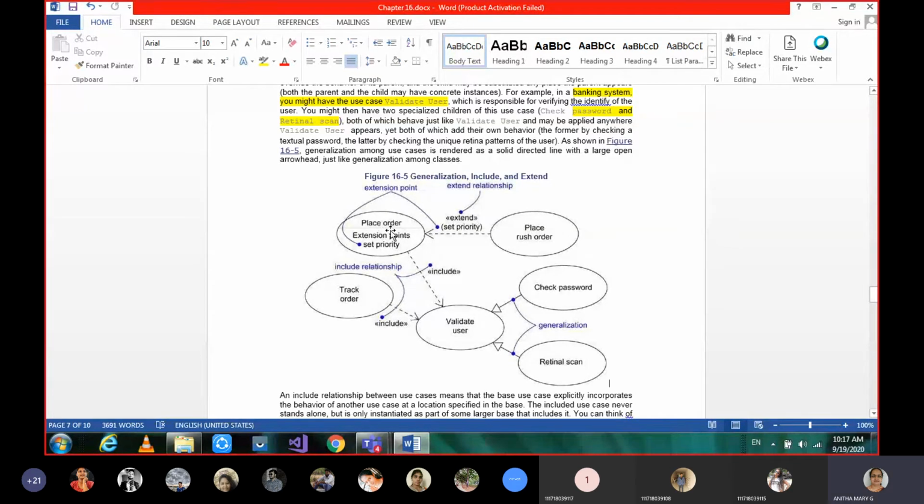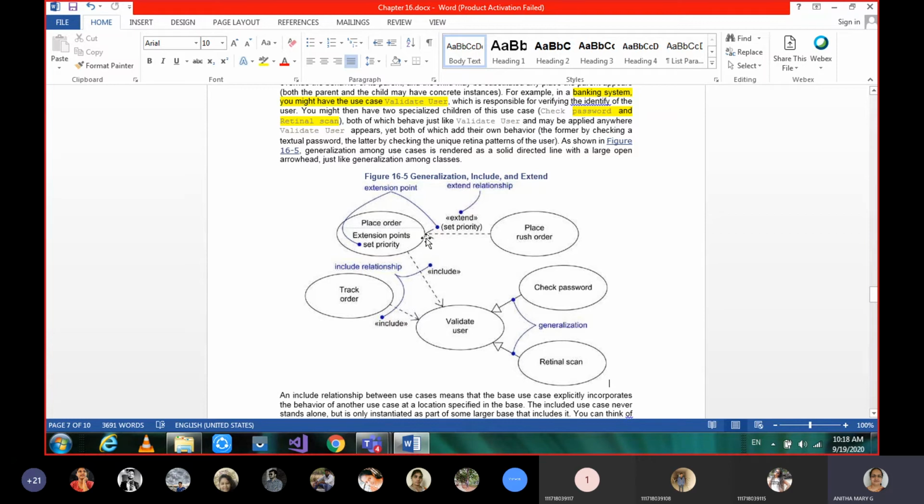And then this place order can be given some extended properties. So we can give some extension points, like priority. What priority can we say? I want the product to be delivered. They said usually it will be delivered within a week, but I want it to be delivered within 2 or 3 days. So you can set the priority that I want the product to be delivered at the earliest. Charges I don't mind, but I want the product delivered at the earliest. So that is the priority you can set.